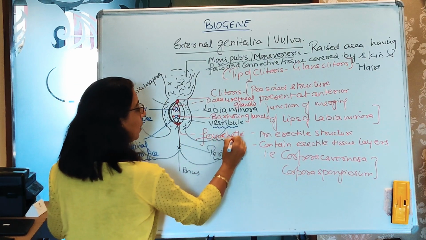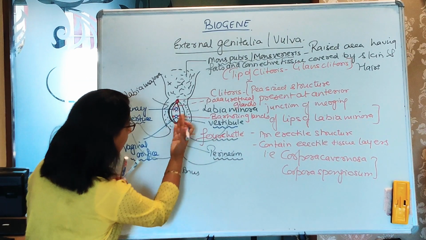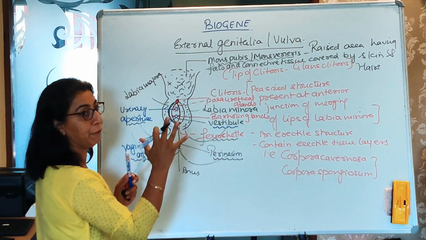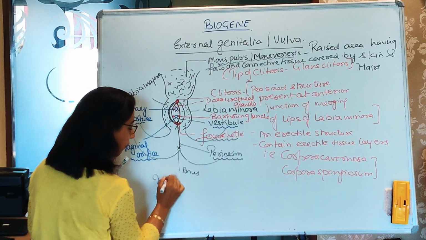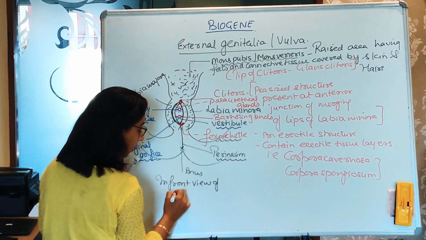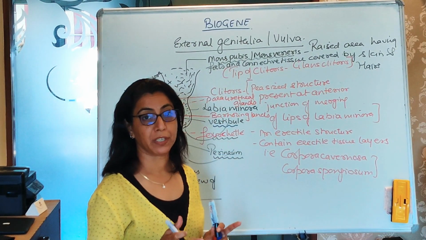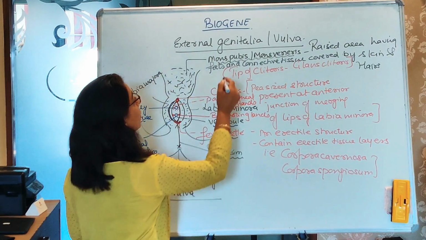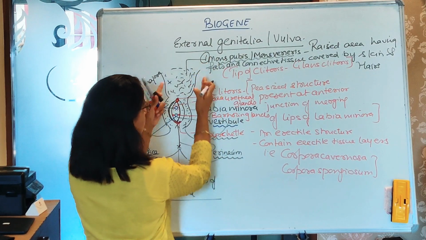So this is the external genitalia of female as viewed from in front. That is, with open legs we can see this structure. This is the front view of the vulva. Now the female external genitalia has some parts, that is mons veneris or pubis.